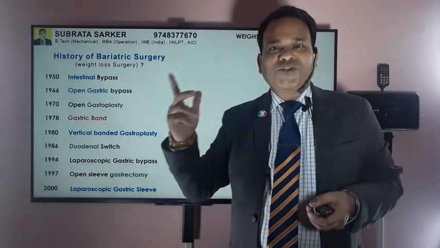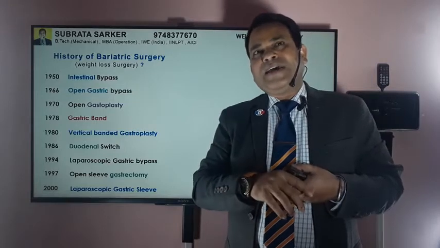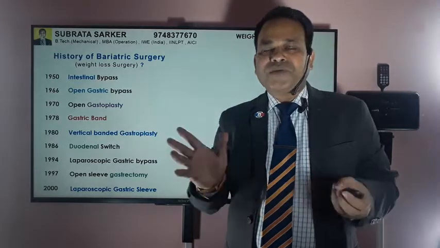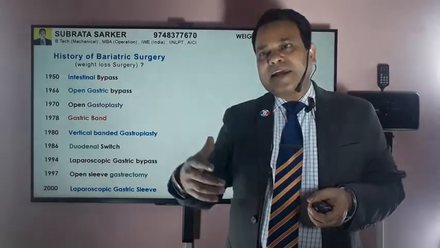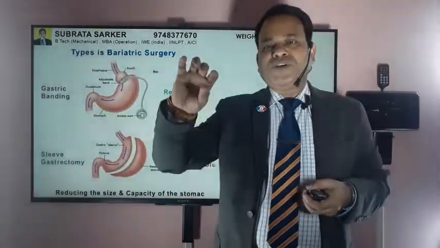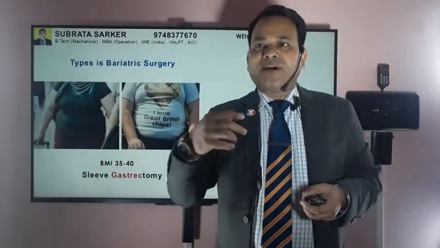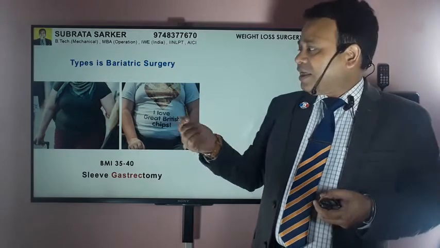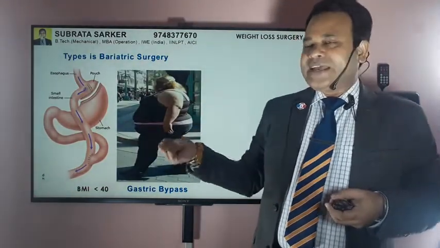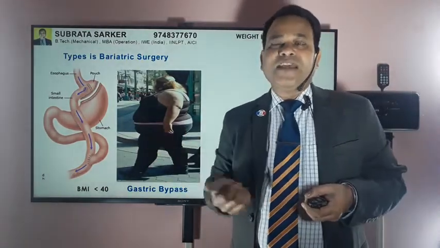So nowadays there are only two types of bariatric operation. One is the gastric sleeve, where a part of your stomach, say 60%, is cut off and removed from your body. The other is where your stomach is bypassed, with a special routing process. Those who have a body mass index of say 35 to 40 can go for the gastric sleeve, like in this picture. And those who are much more obese, with a body mass index of more than 40, can go for the gastric bypass.